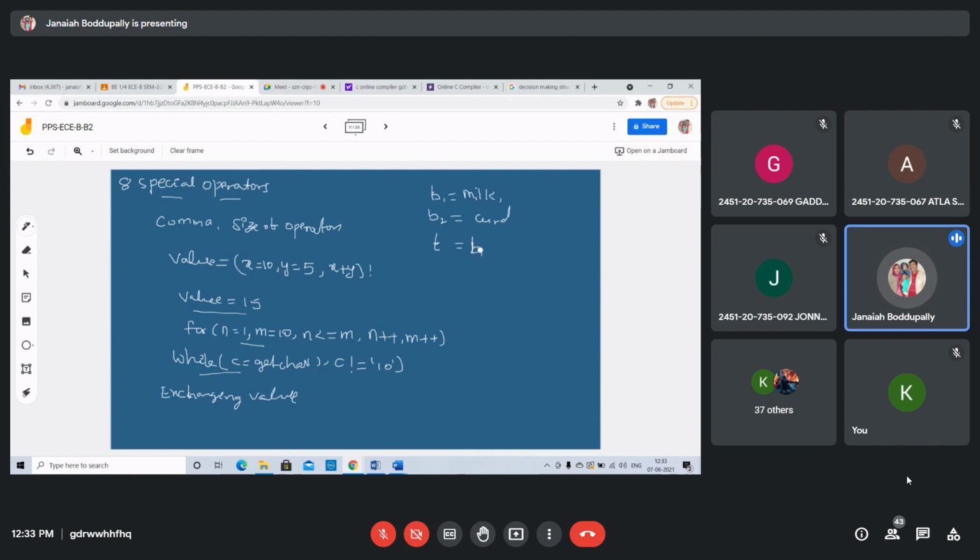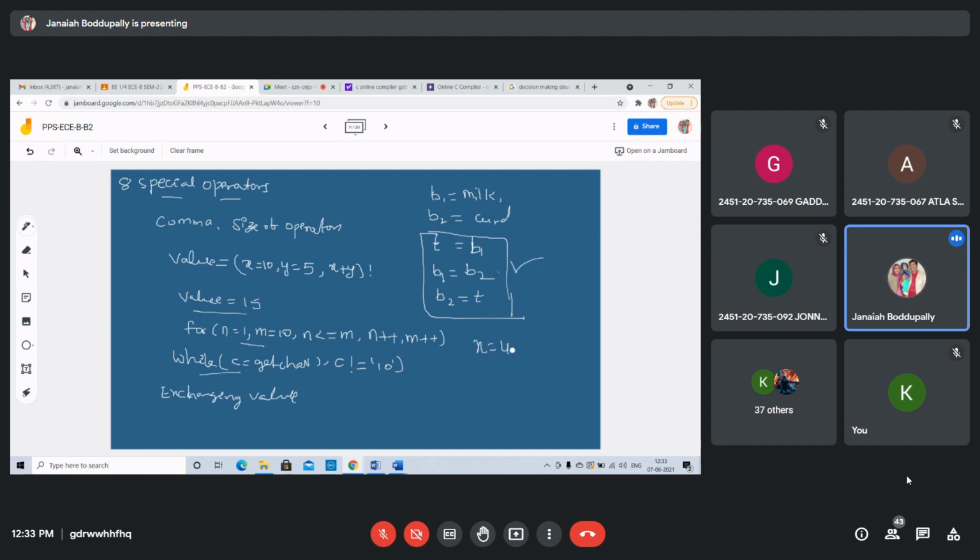Whatever is in B1, which is milk, will be stored in the temporary variable. Next, B1 is already free, so curd should go in B1. B2 is free now. These three variables should be used to exchange the values.